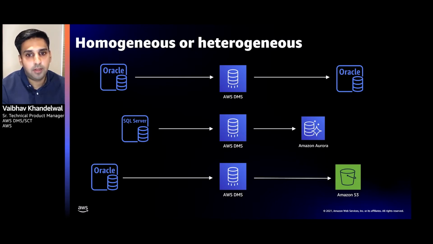One exception I can think of, sometimes a native method doesn't offer ongoing replication. So say you are going from on-premises SQL Server to RDS SQL Server. The best way to do that is to take a backup file, export and import into RDS SQL Server through S3. But there's an outage while that migration is happening, and you know transactions could still be happening on your source system. So you could do that in conjunction with DMS replication feed only, not the full load, just the replication to keep those changes in sync. Good ways to mix and match.